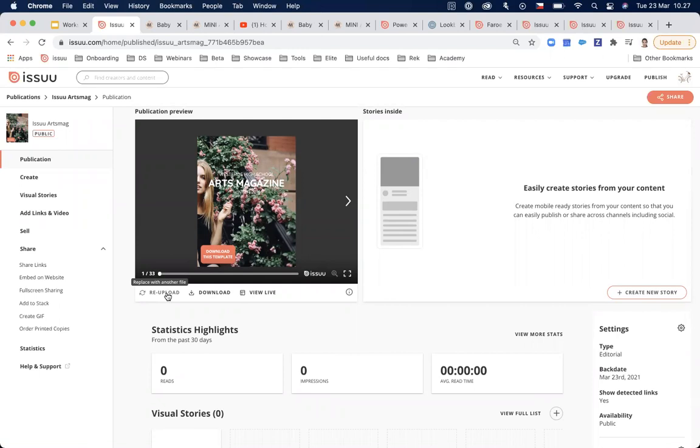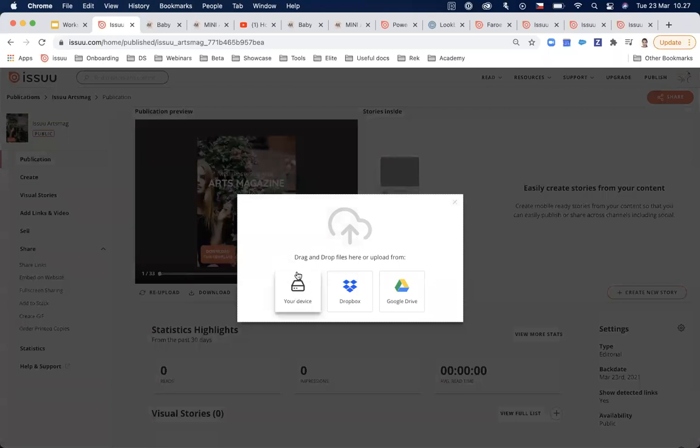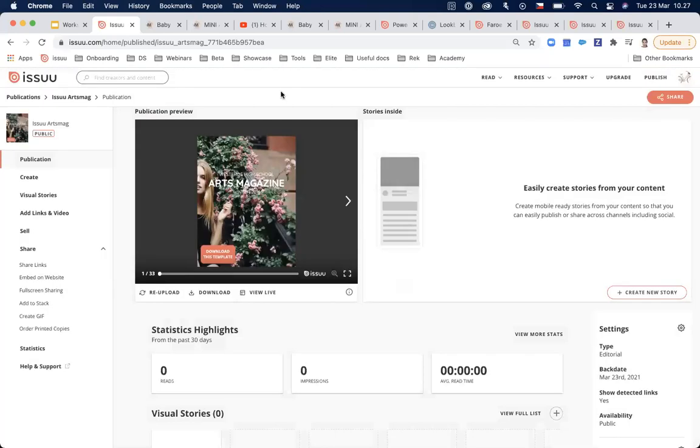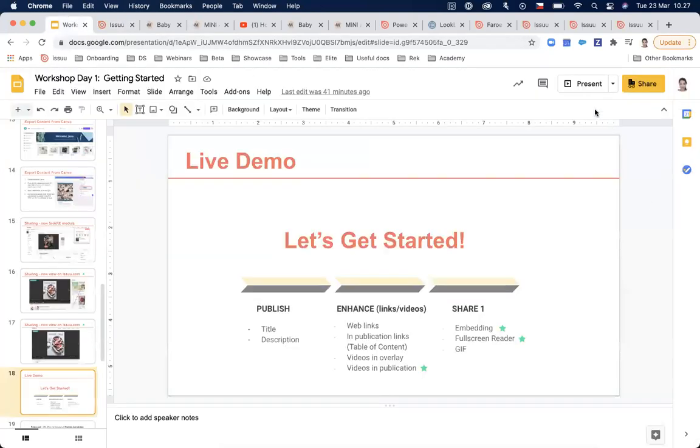Why do we have this feature? It is because you can keep the URL. So wherever you share your publication, wherever you are having it embedded, or if you use the full screen reader link, this link will stay the same and it will be updated. The same with statistics, it will keep the statistics. So what you need to do is just click on this re-upload and you will replace it with another file. So there is this option.